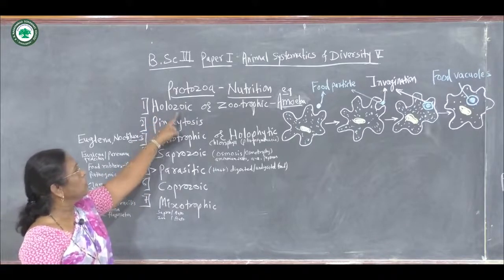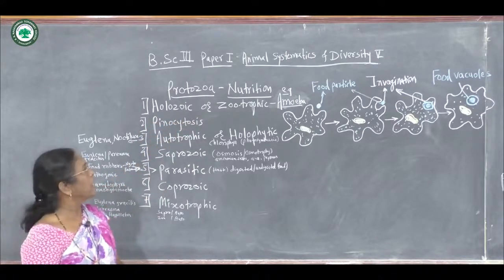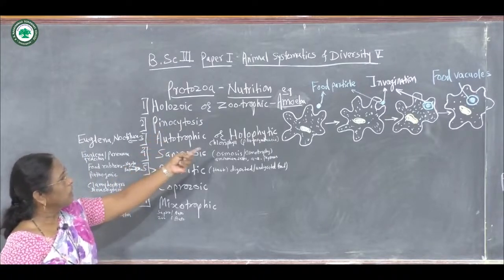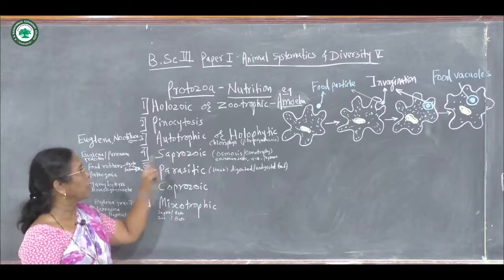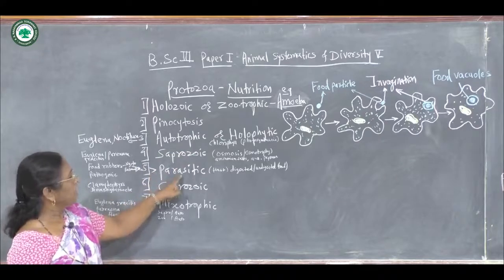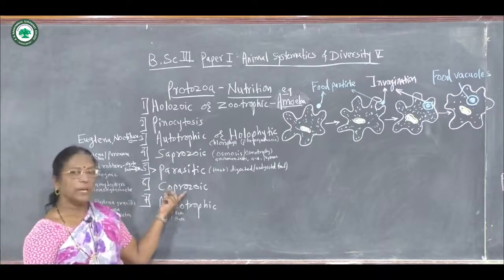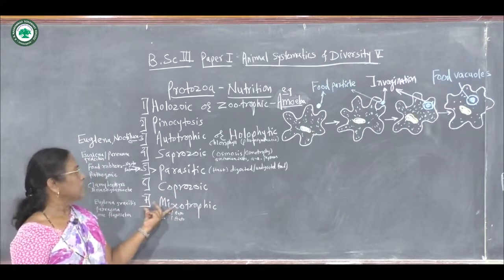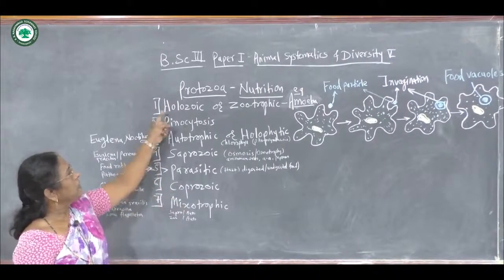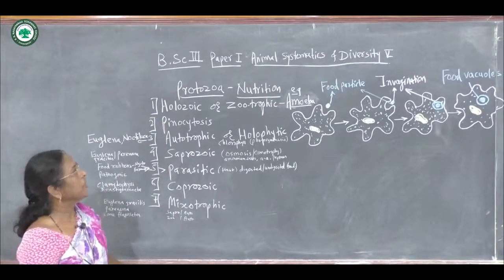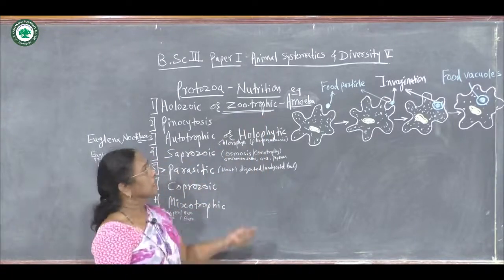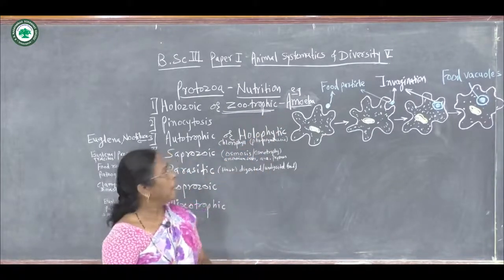First is the holozoic type of nutrition, or zootrophic. Second, the pinocytosis. Third one, autotrophic, which is also called holophytic nutrition. Fourth is saprozoic nutrition. Fifth, parasitic. Sixth one, coprozoic nutrition, and last one, the mixotrophic nutrition. We will see in detail first the holozoic type of nutrition, also called zootrophic, which is found in amoeba.